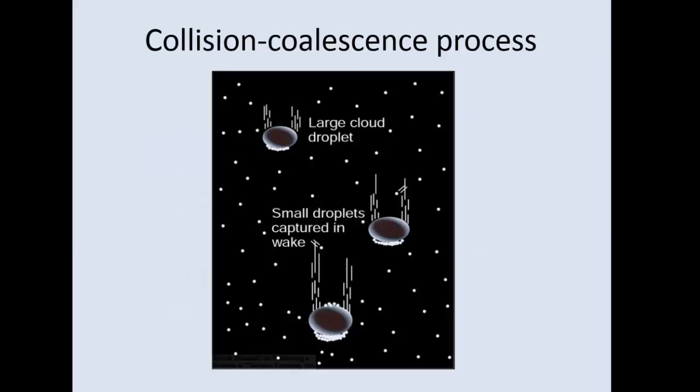And there's just a pictorial of it. As a cloud droplet starts falling through the cloud, you can see the precipitation droplet, the large droplet, and the little dots are the cloud droplets. But as it falls through the cloud, it's going to collide with these cloud droplets and start getting larger and larger.